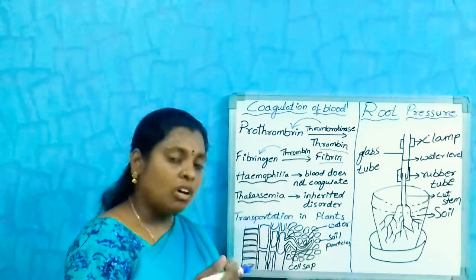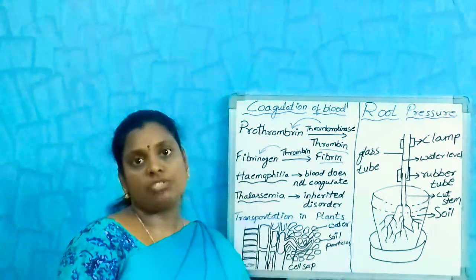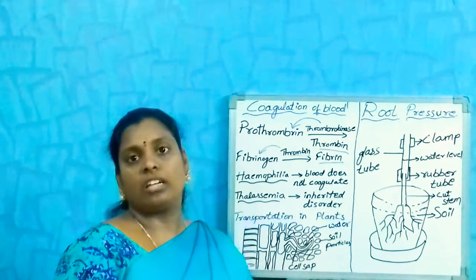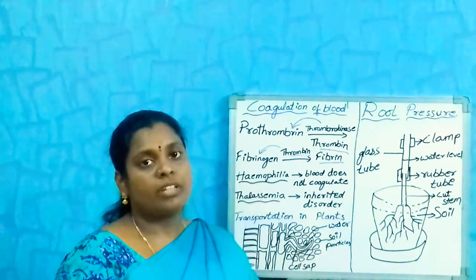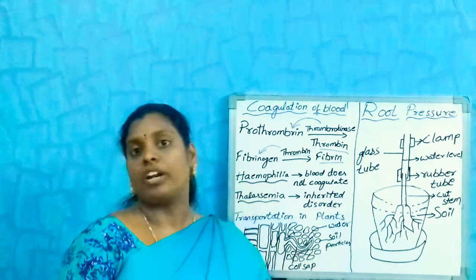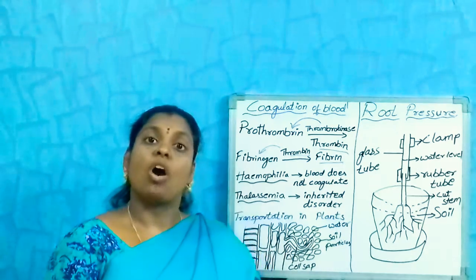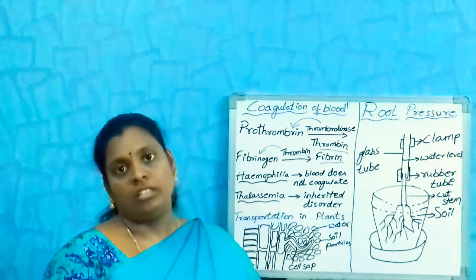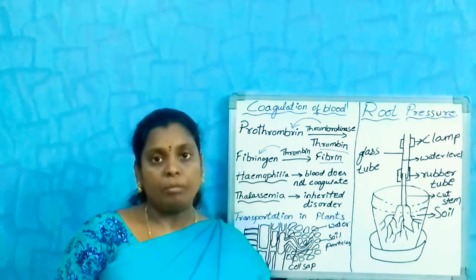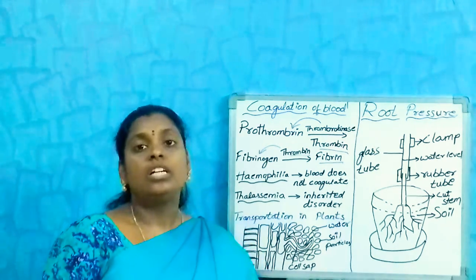In that situation, the person must take vitamin K food. It is an inherited disorder. Persons who are married to their closely related relatives may develop this hemophilia disorder.